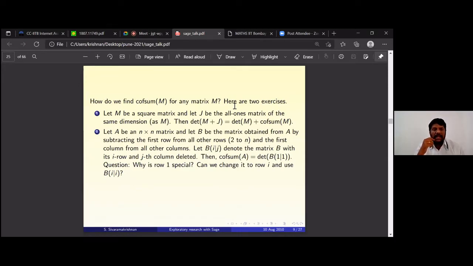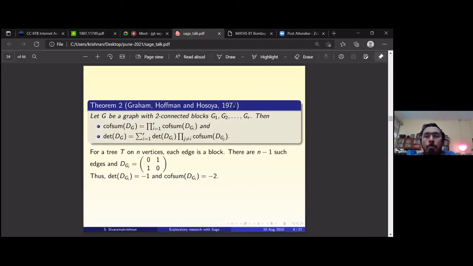If the graph itself is 2-connected, it works. If the graph itself is 2-connected, then you don't need to break it any further. This will not give you anything, because it writes the result as a function of 2-connected blocks. If you take the cycle, for example, that's 2-connected. So then you can't get anything further from this Graham, Hoffman result. You will only get that.